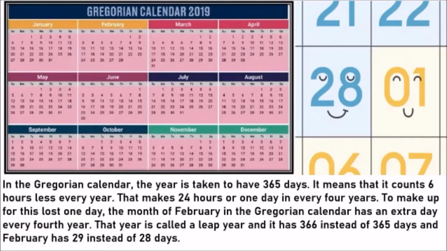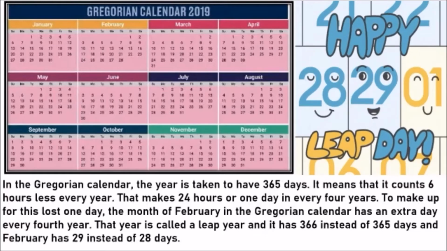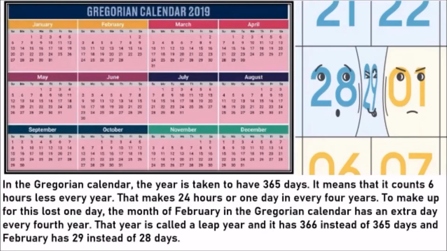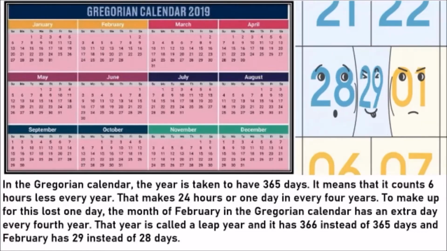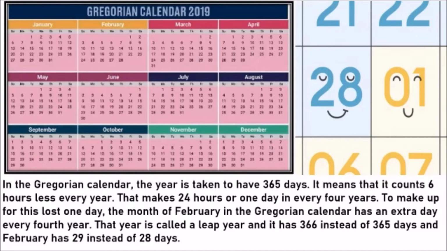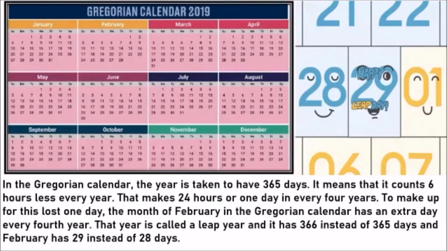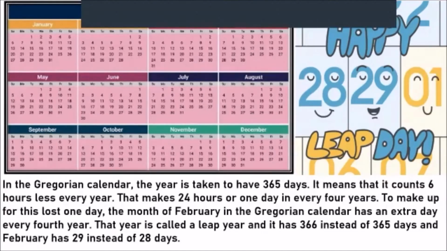Okay, so that is what is called a leap day. 29th is called a leap day, and the year in which it comes is your leap year. It comes every 4 years. You should understand that. Okay, so this year it came, and after 4 years the next leap year will come.